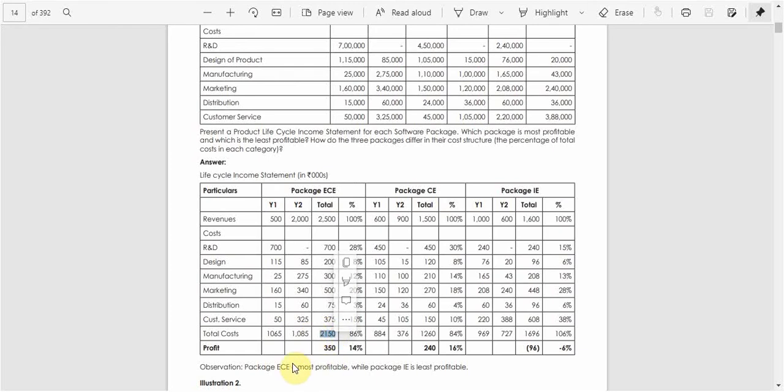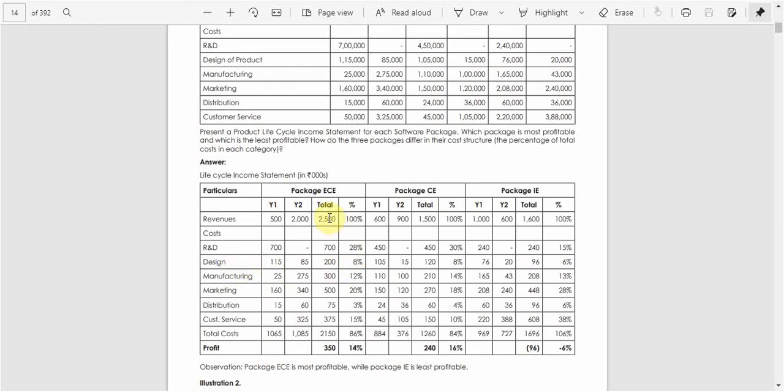And we need to calculate the total profit. How do we calculate the total profit? It is the revenue minus total cost. So for the package ECE, we are getting around 350 as profit. And if you calculate the percentage, taking the total revenue as 100%, how much is the R&D cost? It is around 28%. And how much is the design cost?